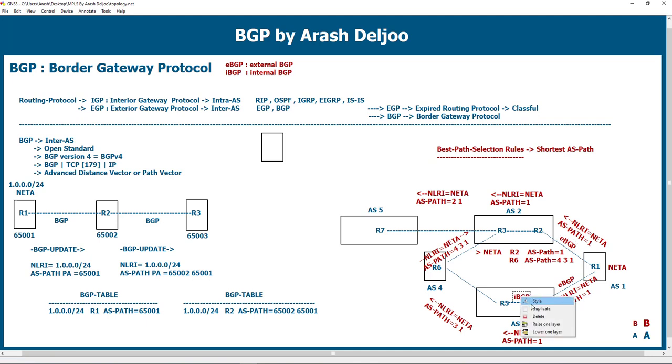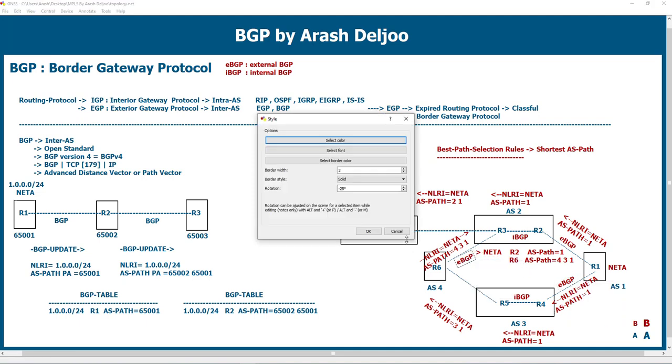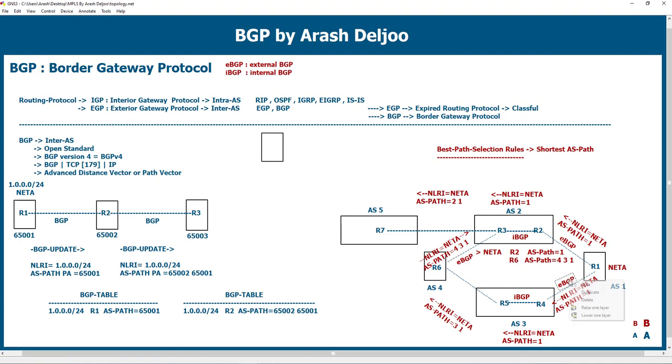But between R3 and R2 we are using IBGP. And again between R3 and R4 we are using EBGP. Then between R6 and R5 we are using EBGP.